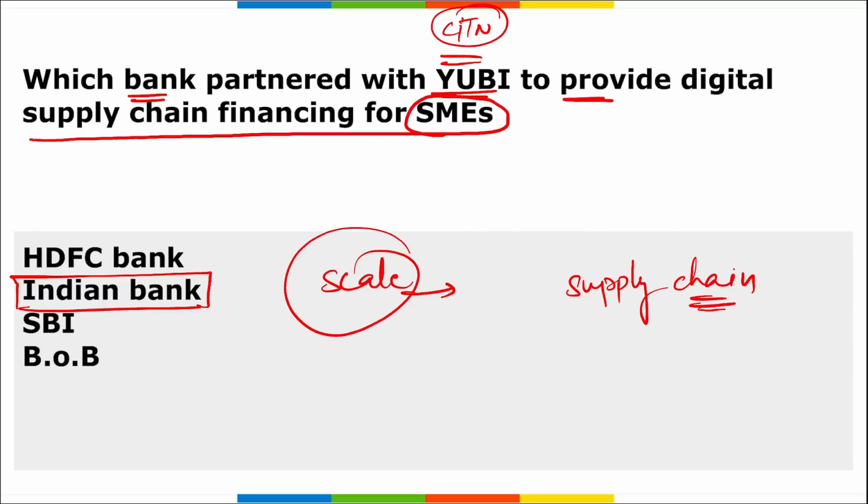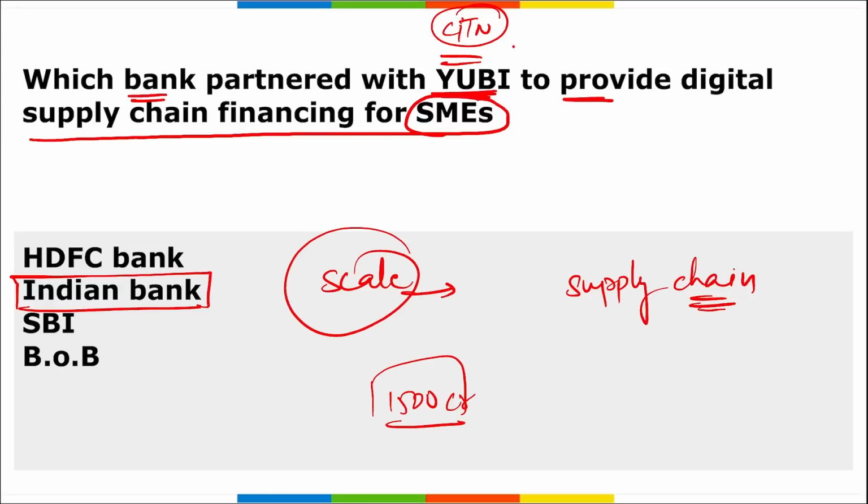UB is an online debt marketplace that connects borrowers and lenders for various credit products. This partnership is expected to disburse around 1500 crore rupees within the first year. Correct? So coming back, remember Chennai, Tamil Nadu based company UB. UB is a debt marketplace, that is you can connect borrowers and lenders online and they can exchange their money, and they can borrow the money there and people can lend the money on it.